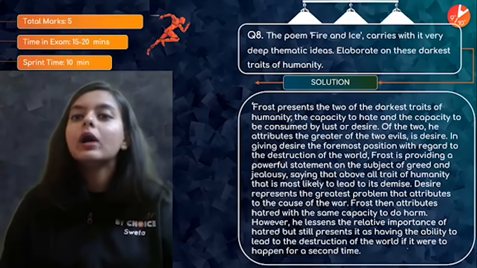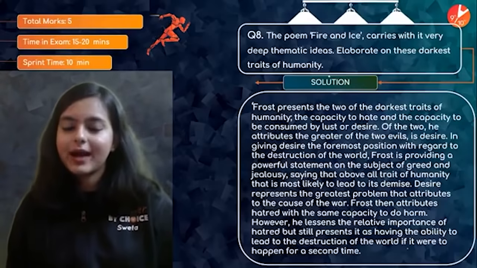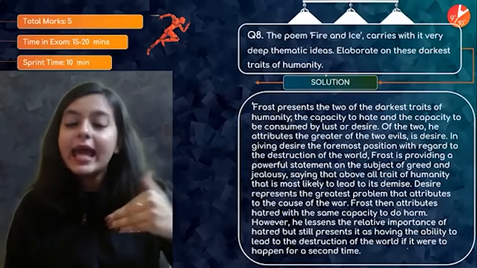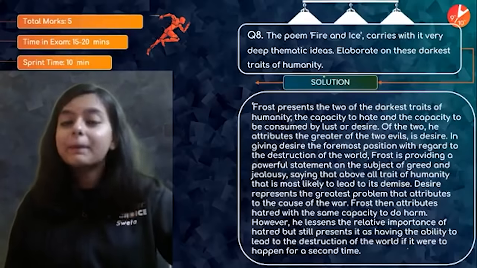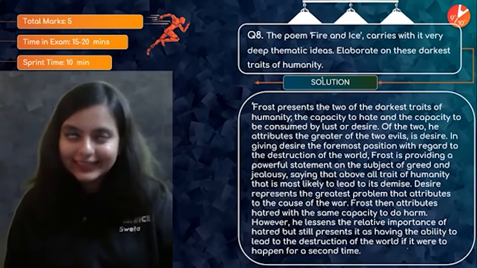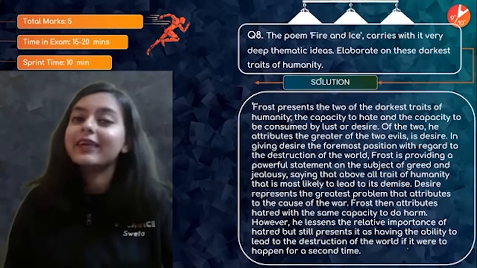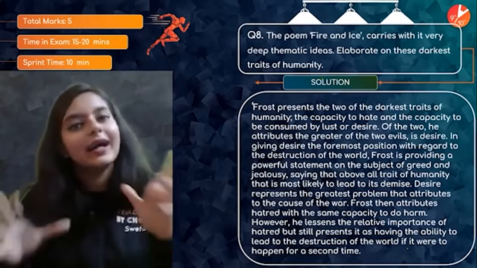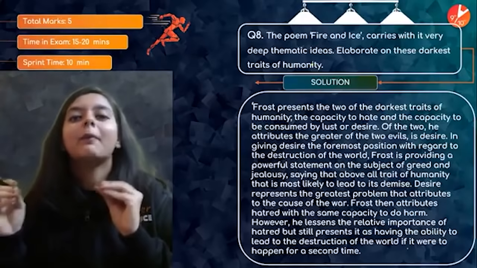So, of the two dark traits of humanity, that is greed and hatred, he gives greater power to greed, and hatred also has the same potential.